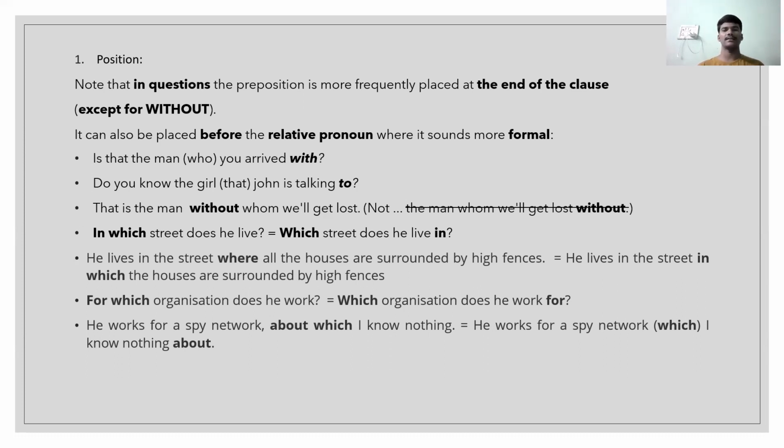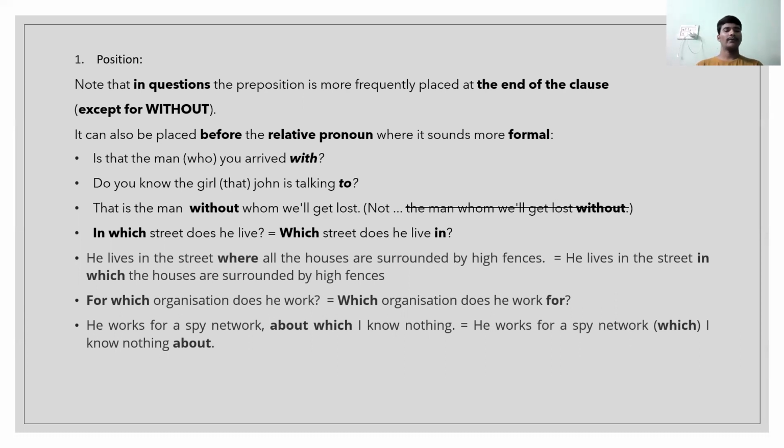It's just a sentence, that's it. In which street does he live? Which street does he live in? See, there is a difference between "in which" and "which street does he live in." Now, he lives in the street where all the houses are surrounded by high fences. He lives in the street in which the houses are surrounded by high fences.